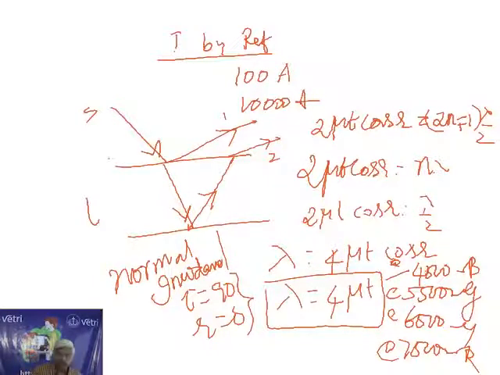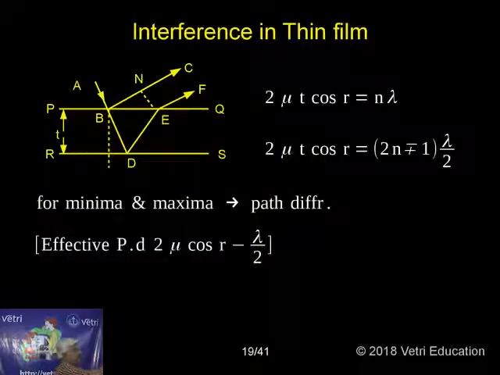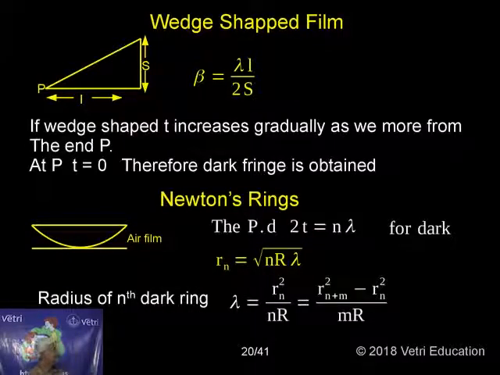So it is possible to find out the wavelength. Once we are able to find out the wavelength, immediately we can fix the color, which color of the light is reflected. So these are all the things I have given in the chart. Then we have to find out the Newton's ring.